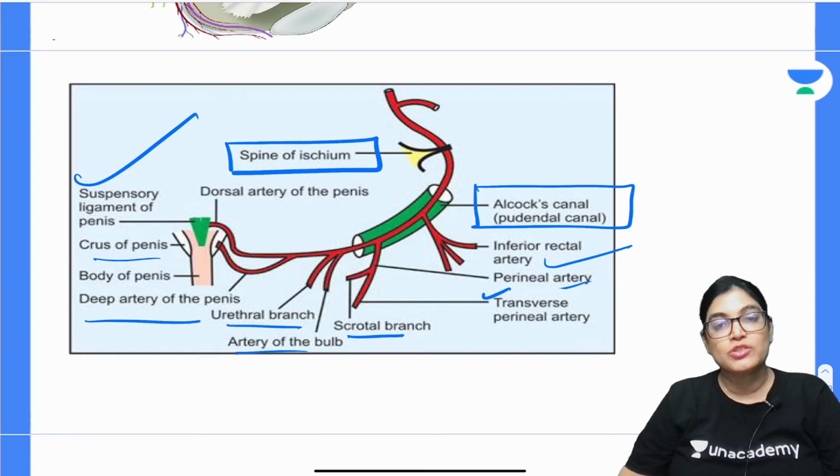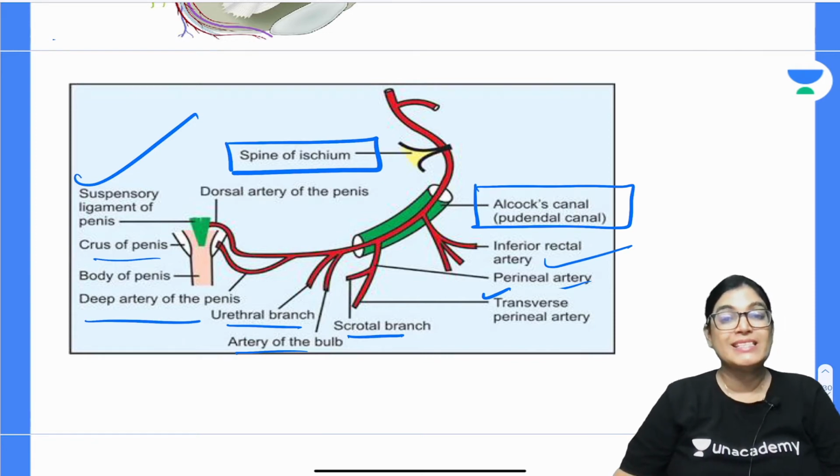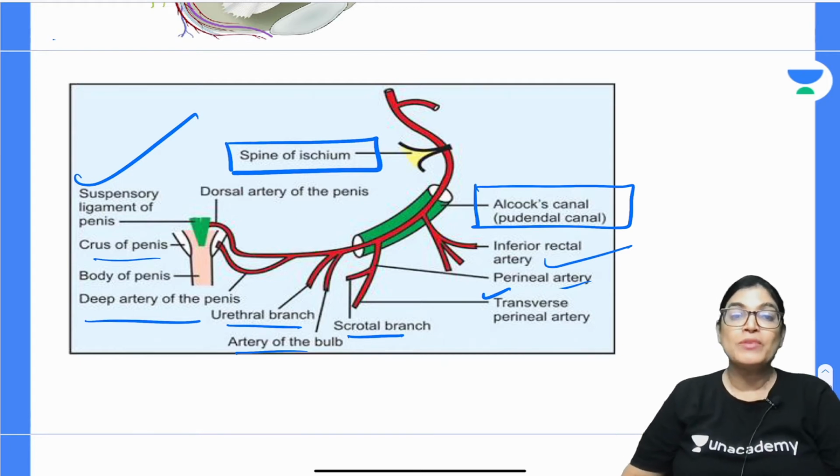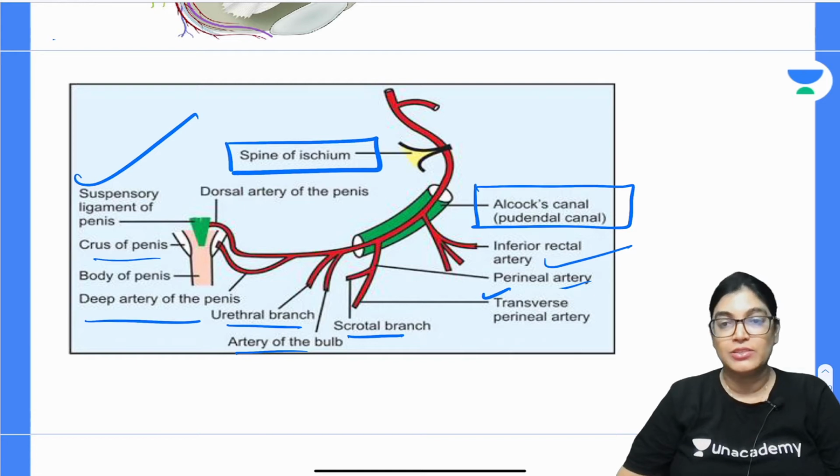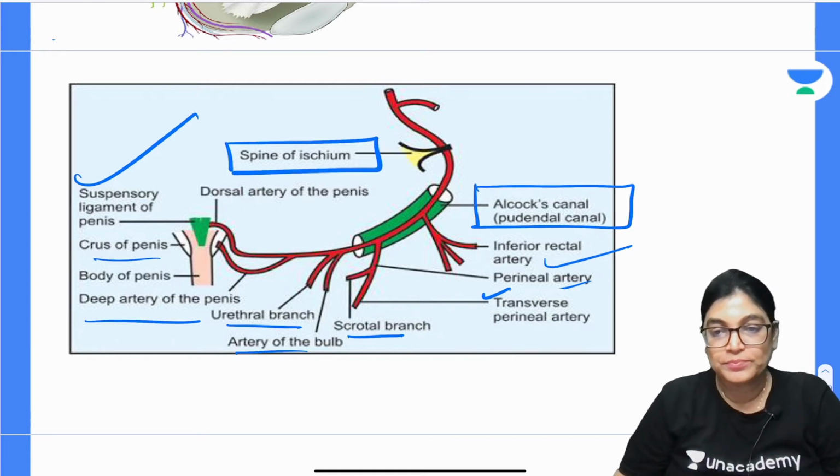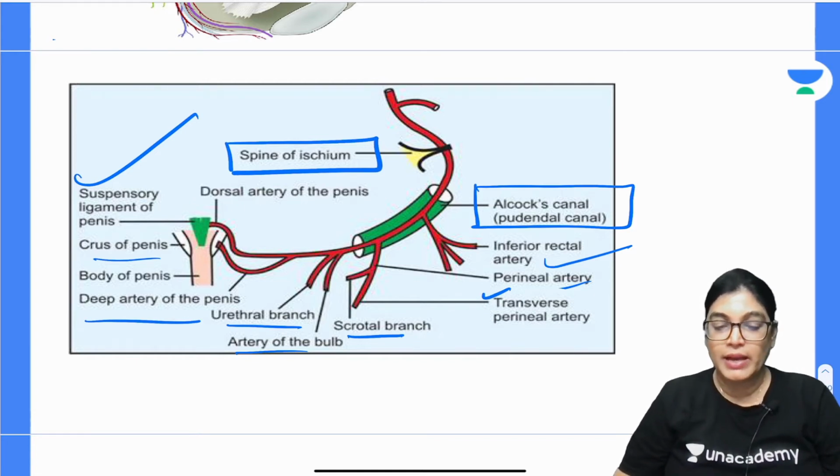The exact location of Alcock's canal is an extension from the lesser sciatic notch till the level of the apex of the deep perineal pouch. So, it is extending from the lesser sciatic notch to the deep perineal pouch, that is the Alcock's canal, formed by the separation of obturator fascia. The structures passing are the pudendal nerve and the internal pudendal artery. Okay, so done with this.